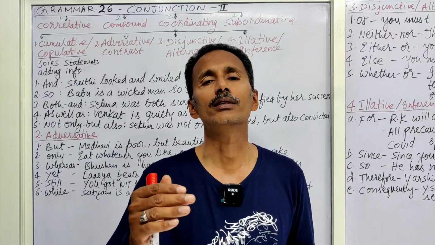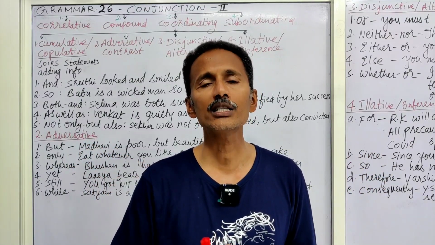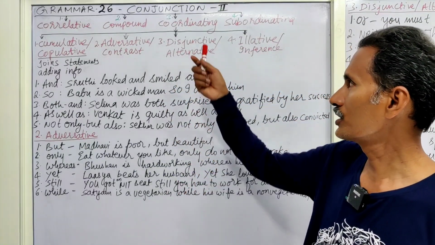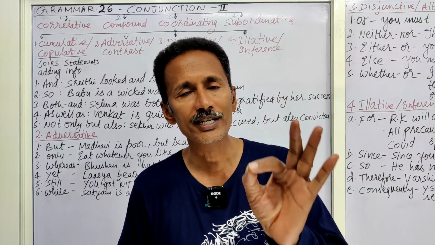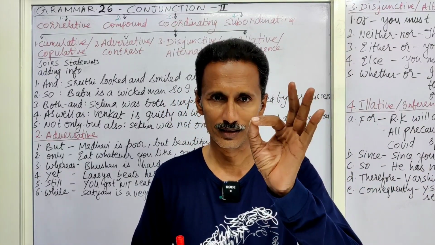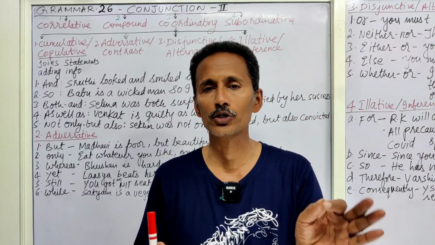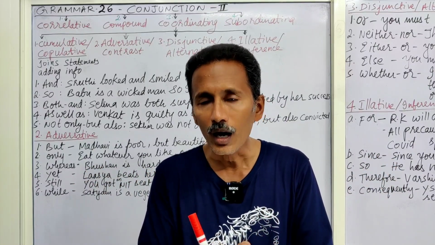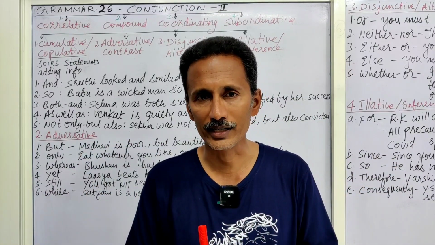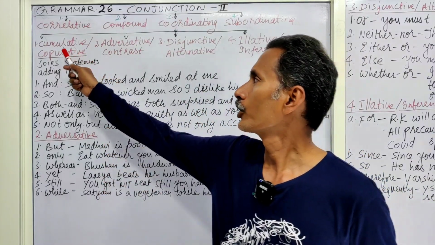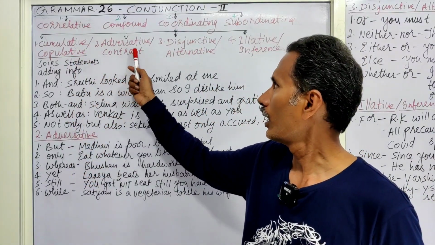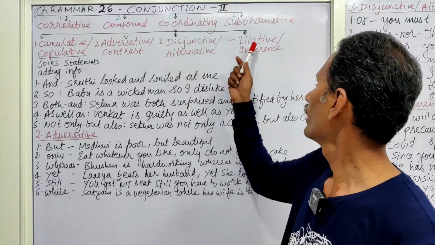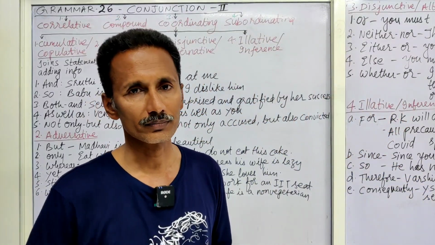So when we deal with these kinds of sentences, we use the coordinating conjunction, I mean the conjunctions which are used to connect sentences of equal rank. These are again subdivided into cumulative conjunction, adversative conjunction, disjunctive conjunction, illative conjunction.